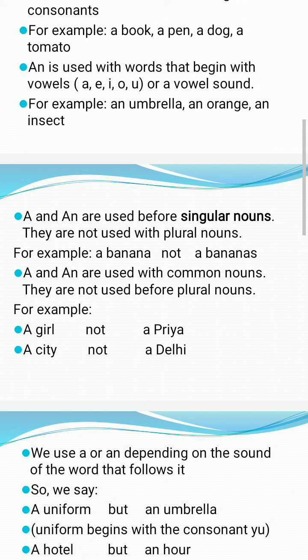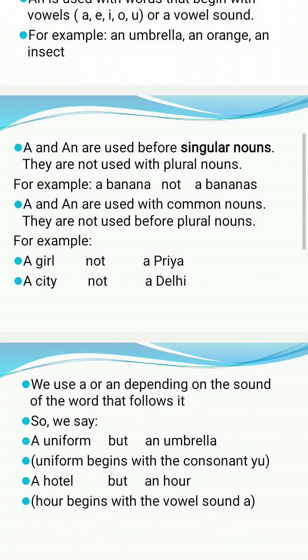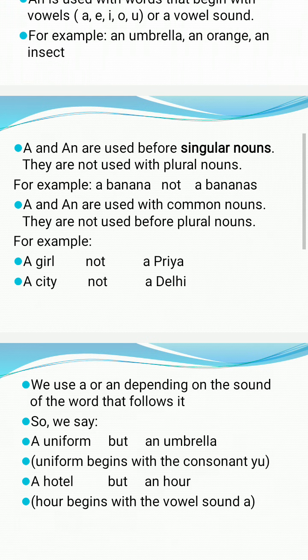For example, we can write a girl, but we cannot write a Priya or a Priyanka. Priya or Priyanka is a proper noun because that is the name of a girl. But girl is a common noun, so we can say a girl, but we cannot use a in front of the name of that girl. Similarly, a city. City is a common noun because there are so many cities, so we can say it is a city, but we cannot use an article a with the name of that city. We cannot write a Delhi, right?